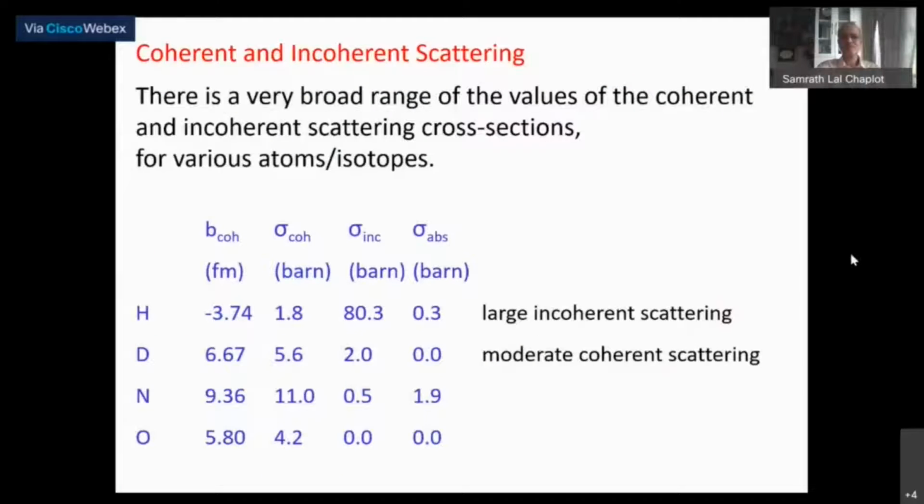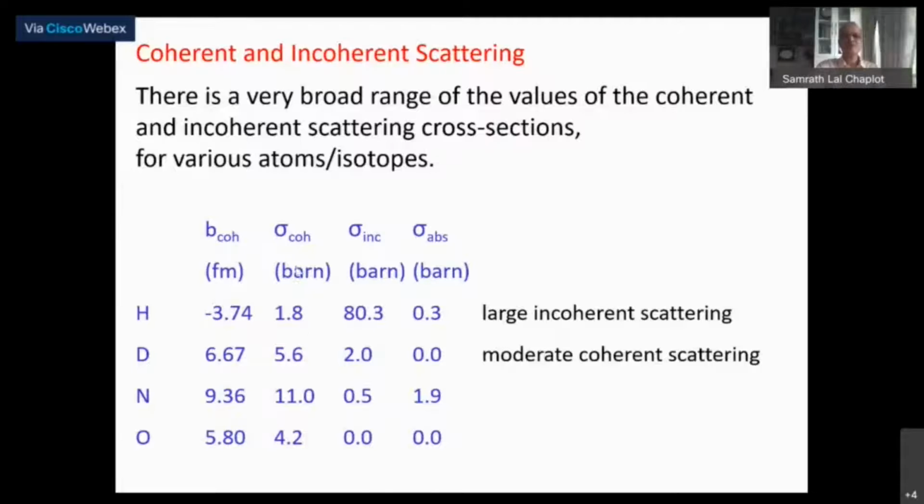Okay, these are just some numbers about, for example, the coherent cross sections and the scattering length, measured in Fermi meter, that is 10 to the minus 15 meters. Sigma, which is the cross section, is 4 pi times b squared, and it's usually written in barn, which is 10 to the power minus 24 centimeters squared.